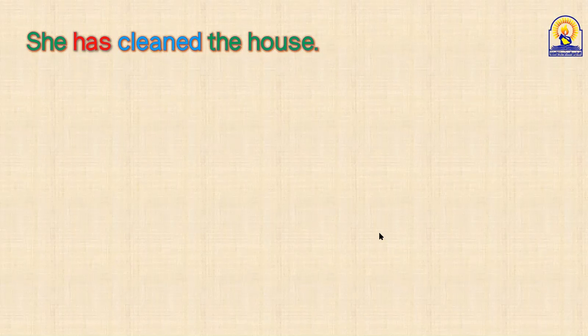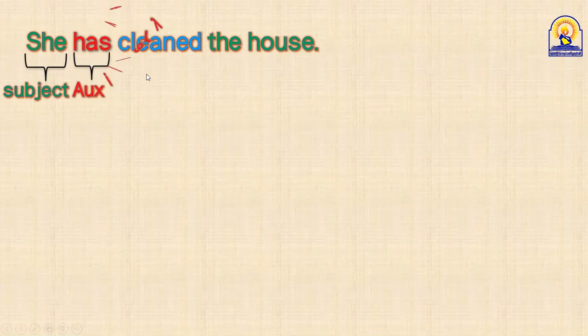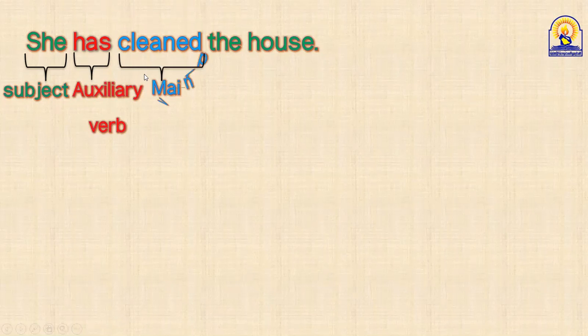She has cleaned the house. Excellent. Before you do it, can you tell us, she, it's what? It's a verb to be. She, subject of the statement, she. What about has? Auxiliary verb. Excellent. Cleaned, this is what? The main verb. Excellent, mashallah. This is called the statement.